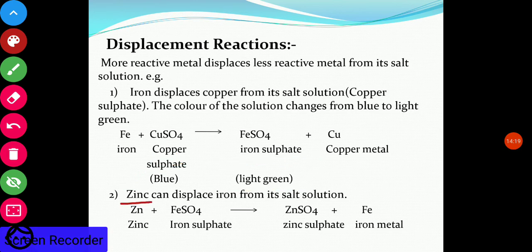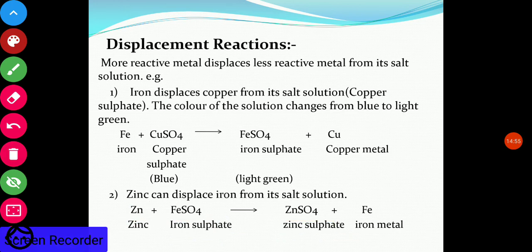Similarly, zinc is more reactive than iron, so zinc displaces iron from iron sulfate and forms zinc sulfate. If we put some zinc metal into the iron sulfate, which is light green in color, after some time it will change from green to a little bit transparent or white solution. Not exactly white, but it will lose its green color because of the formation of zinc sulfate.